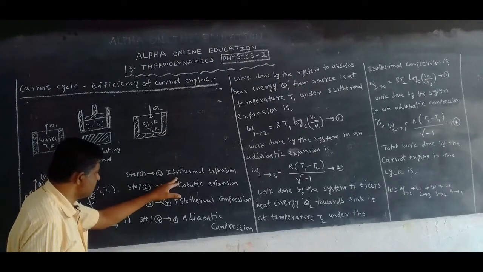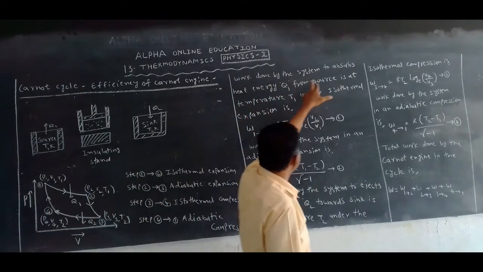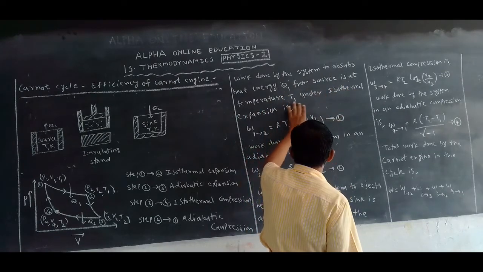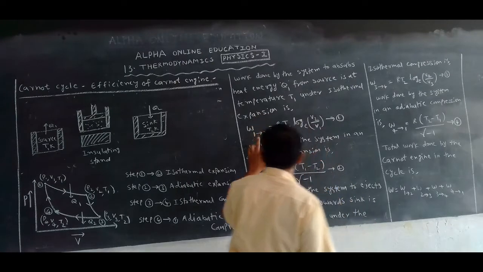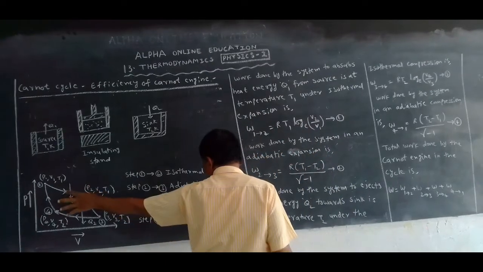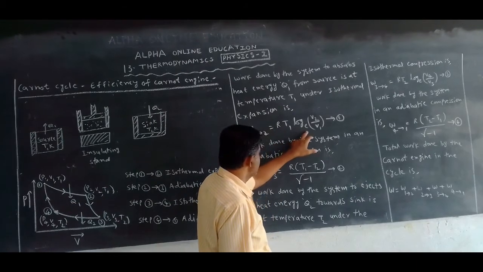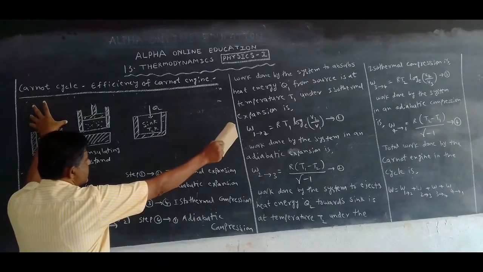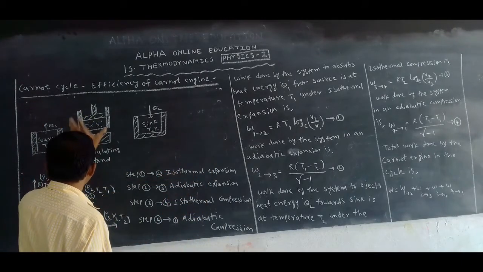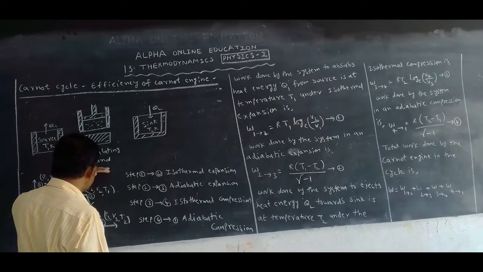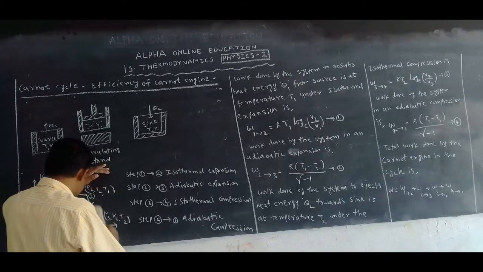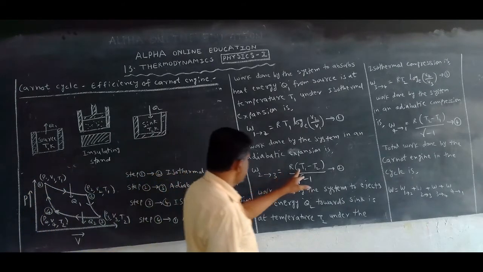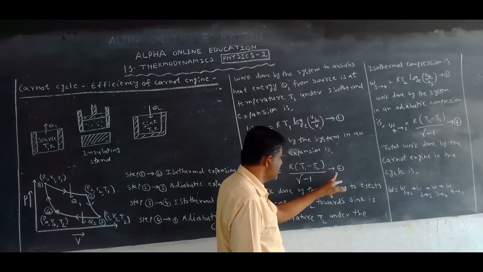But we know the equations. Work done by the system to absorb heat energy Q1 from the source at temperature T1 under isothermal expansion. The equation is W1-2 equals RT1 log to the base e of V2 by V1. That is equation 1, when the working substance is here, 1 to 2. Then after the working substance is taken here, what happens? It undergoes adiabatic expansion. So what is the equation? From 2 to 3, R(T1 minus T2) by gamma minus 1. That is equation 2.